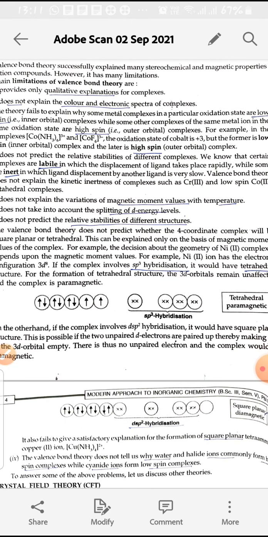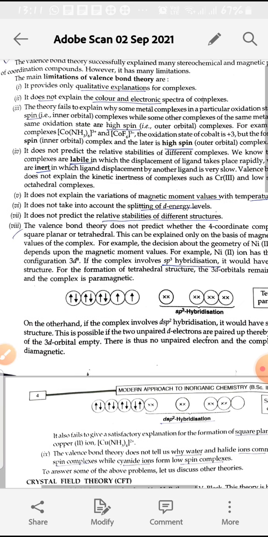For example, d2sp3 and dsp2, all these are inner orbital complexes and these are low spin complexes. Whereas in high spin complexes there are more number of unpaired electrons and they are outer orbital complexes, for example sp3d2, all these are high spin complexes.